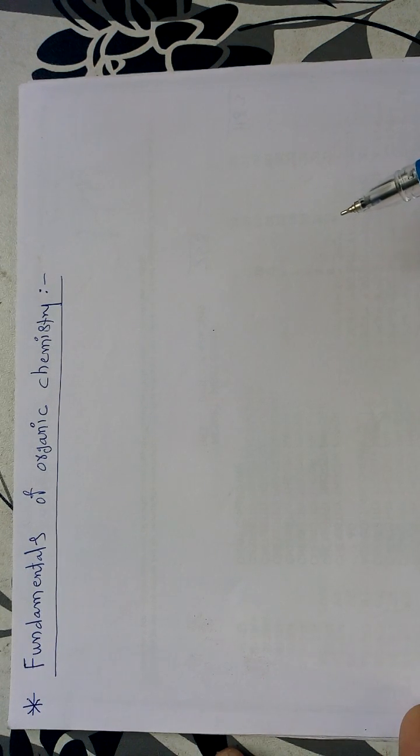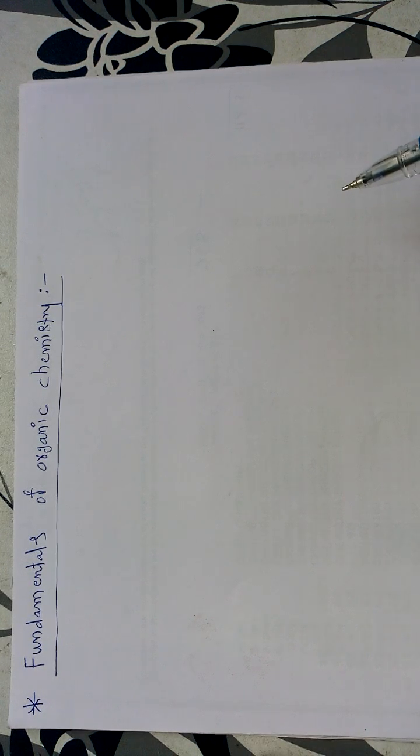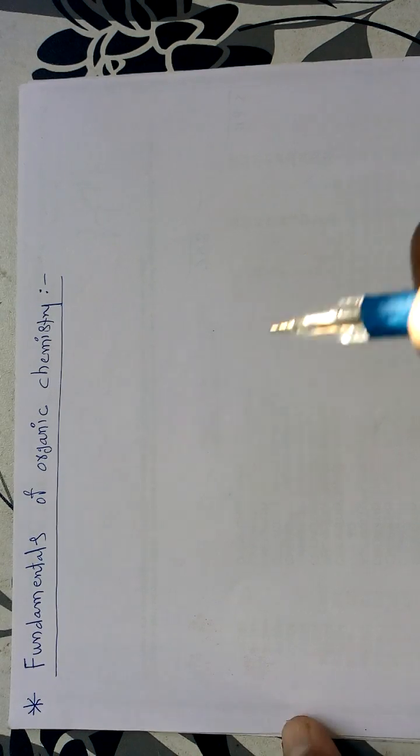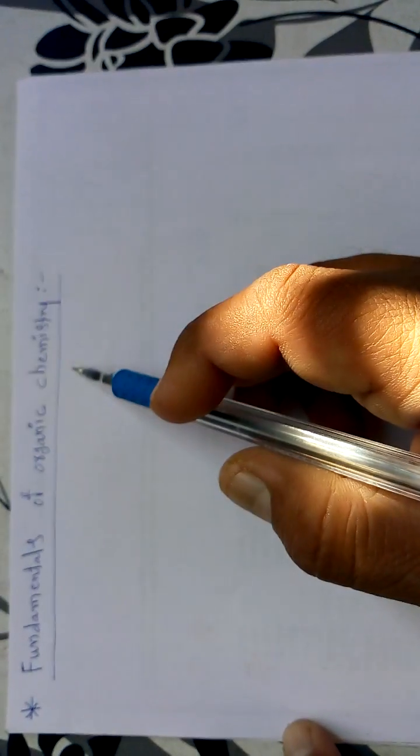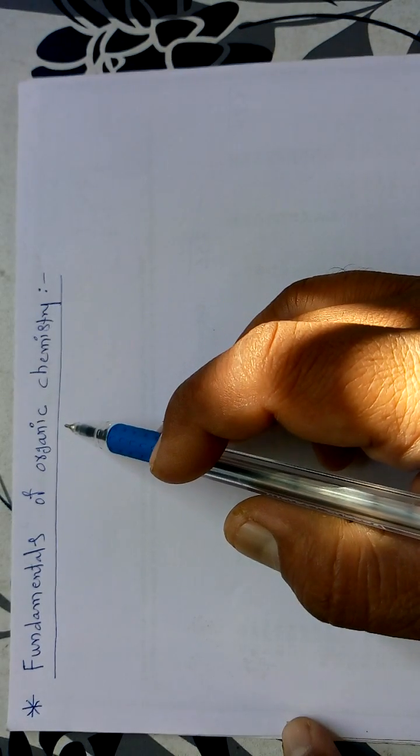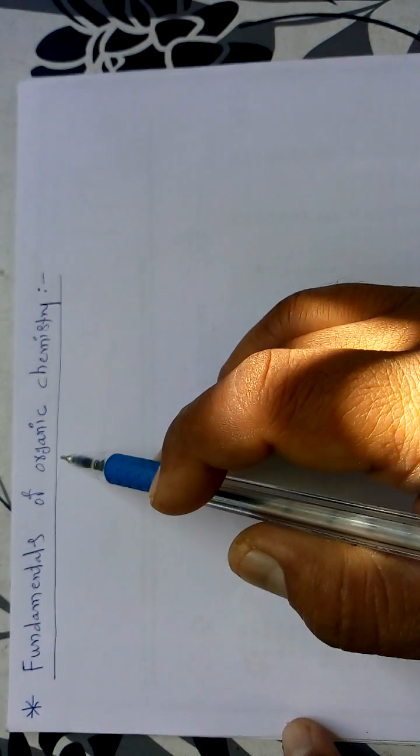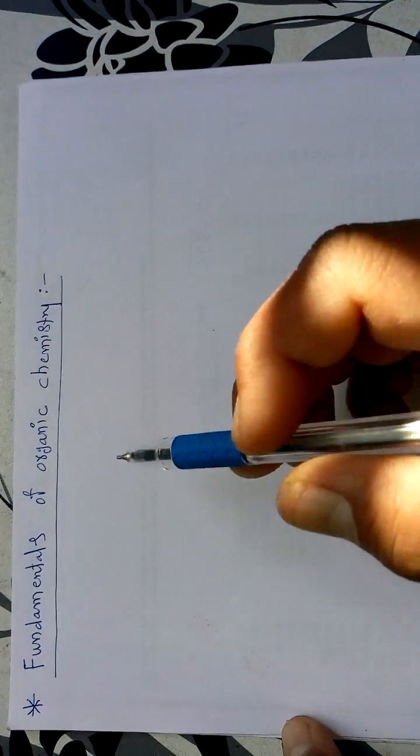In the last lecture, we completed the chapter called the chemistry of hydrocarbons, that is alkynes. So up to this lecture, we completed the three different chapters belonging to the chemistry of aliphatic hydrocarbons, that are alkanes, alkenes and alkynes. Now today we are going to start the first chapter from our syllabus, that is the fundamentals of organic chemistry. This is chapter number one from your syllabus, but in sequence it is chapter number 4. So this is the fundamentals of organic chemistry.